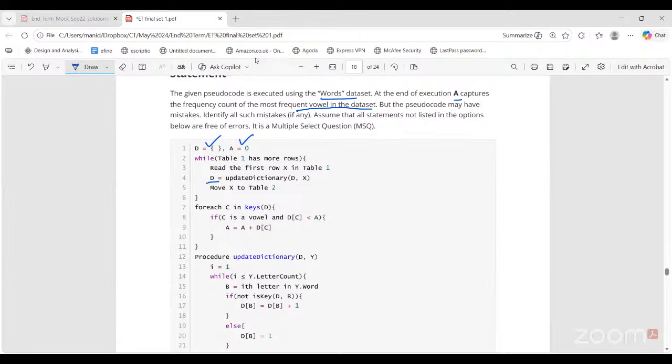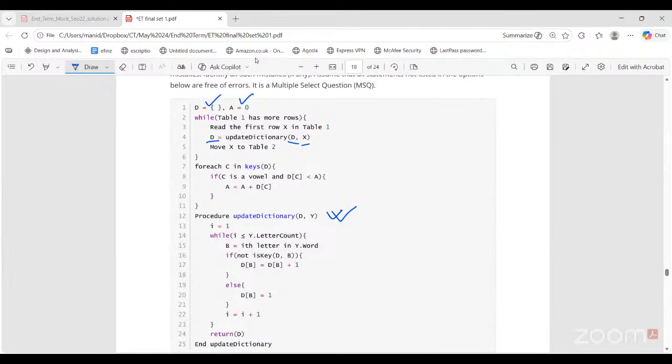In D, we are calling the update dictionary procedure at every iteration, and we are passing the D dictionary and X as arguments. Right. So what happens in the update dictionary procedure here? We can see I is set to 1. I will run as long as I reaches the letter count. That is, we will iterate through every letter in this word Y. B is considered the current letter. Okay. If B is not a key of D, then B becomes a key of D. It should be, if not of is key is true. That means is key is false, B is not a key. So we are creating a key.